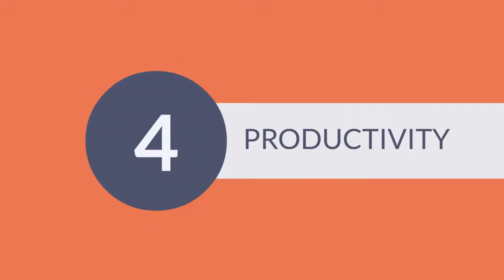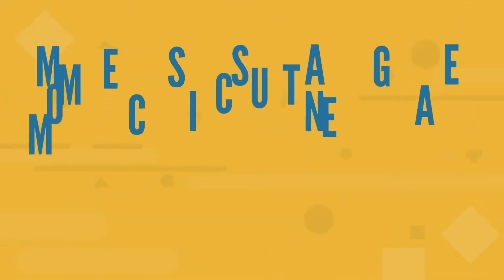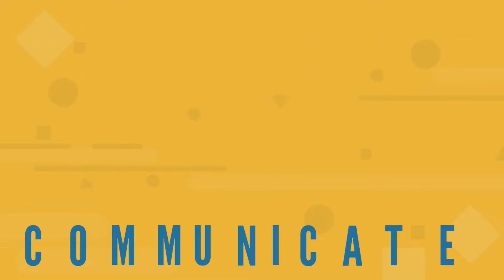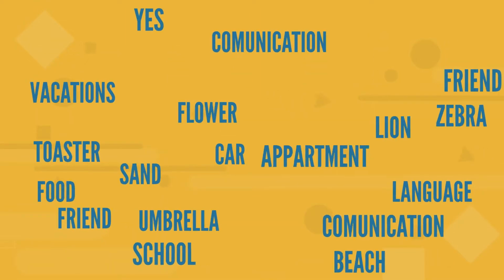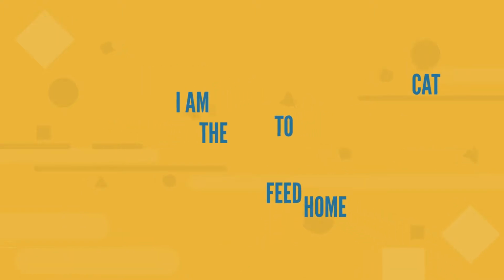Number 4, productivity. This means that we have a number of signs that can be combined in different ways to create an endless number of messages to communicate. For example, there are only a certain number of words, but we can create an endless number of different messages by combining them.